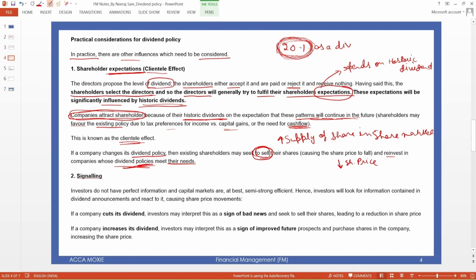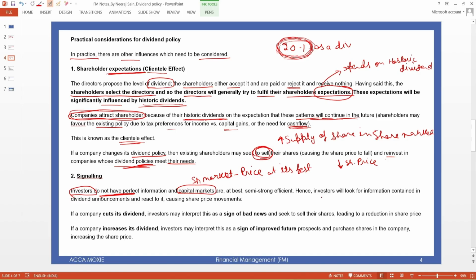Next is the signaling effect. Signaling effect: investors do not have perfect information, but the capital market, meaning the share market or stock market, has prices at its best.